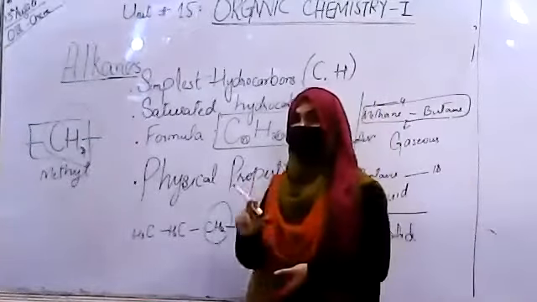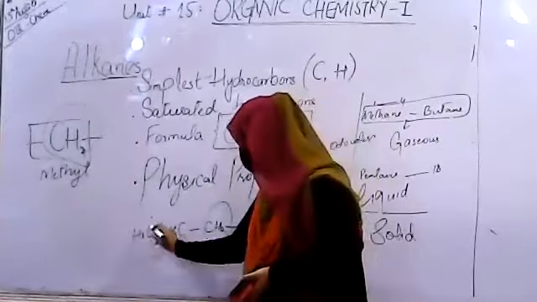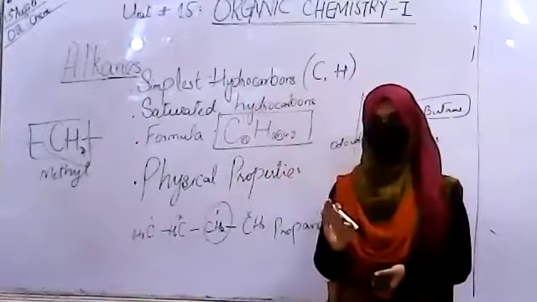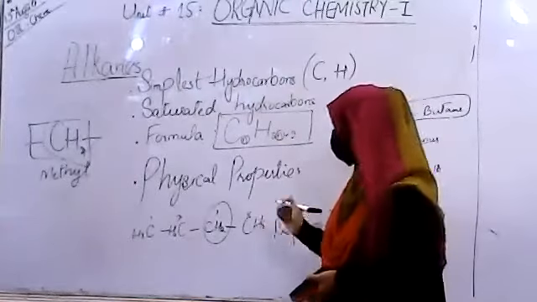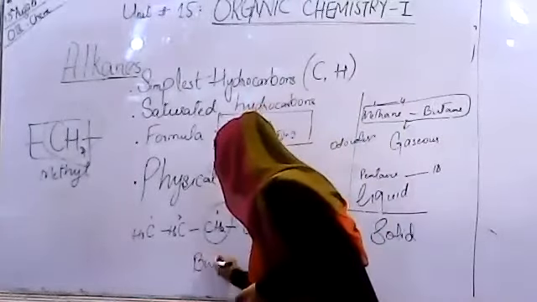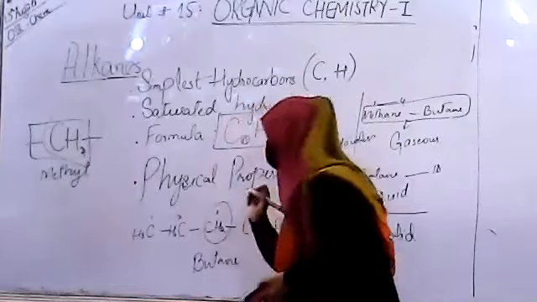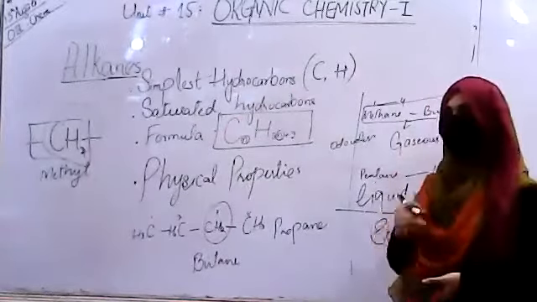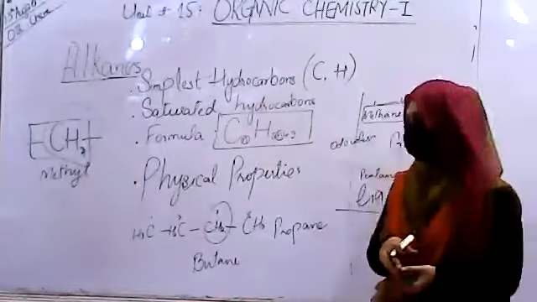Now calculate the number of carbon atoms. 1, 2, 3, 4. Now there are 4 carbon atoms. It means we are having a butane now. I hope I'm clear over here. Now moving towards the next point, functional group.